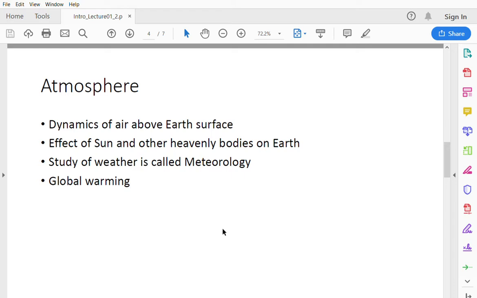Atmosphere. Here we study the dynamics of air above Earth's surface. Just like ocean circulation, where the waters are moving across different oceans, there is an air circulation pattern as well in the atmosphere. The air is always moving around the globe, and there is a particular circulation pattern. Somewhere it goes clockwise, in another part of the globe it goes anti-clockwise. So we have a specific science devoted to understanding the dynamics of air which is circulating around the earth's surface. So that is atmosphere.